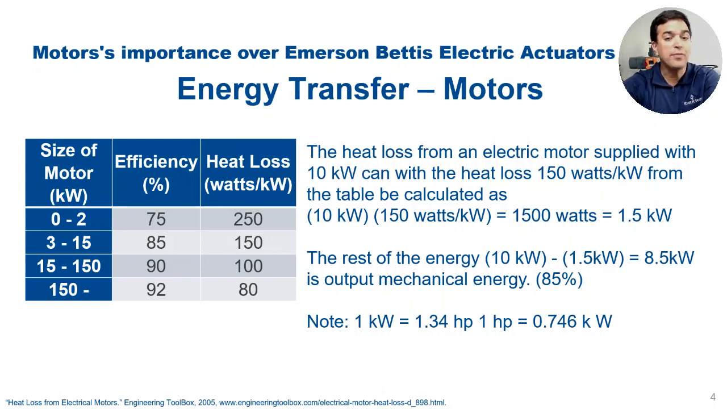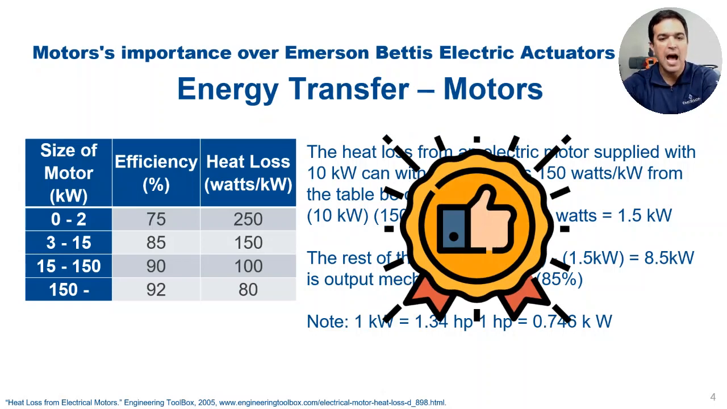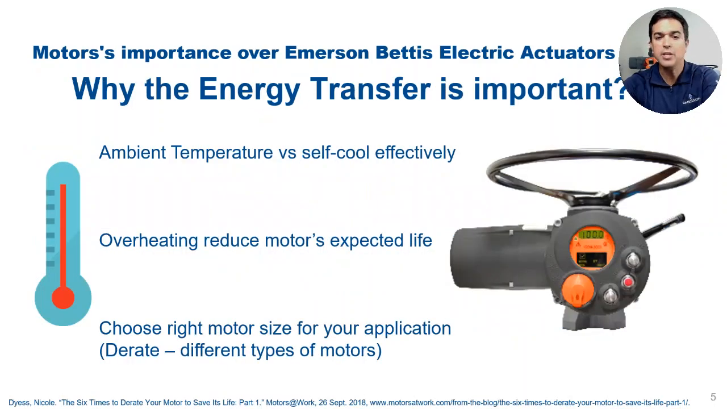Now that we understand what the energy balance equation on a motor is, we can confirm that a motor loses a lot of energy through convection heat. So why is all of this useful? Emerson's engineers took energy transfer into consideration when they sized most of these applications. Also, ambient temperature is important depending on the application.